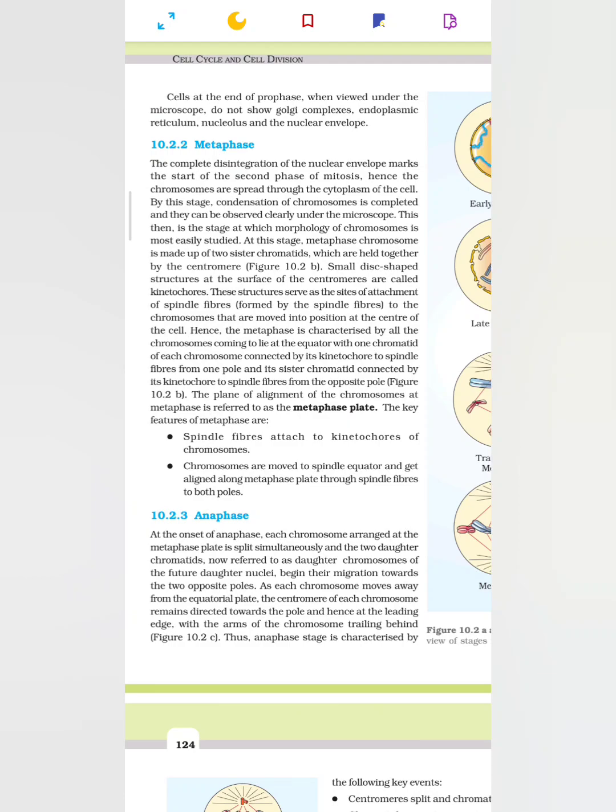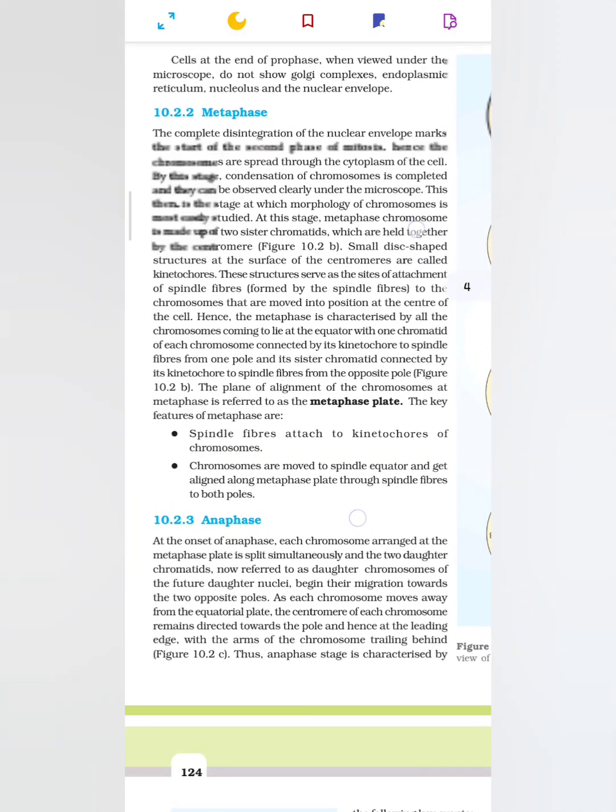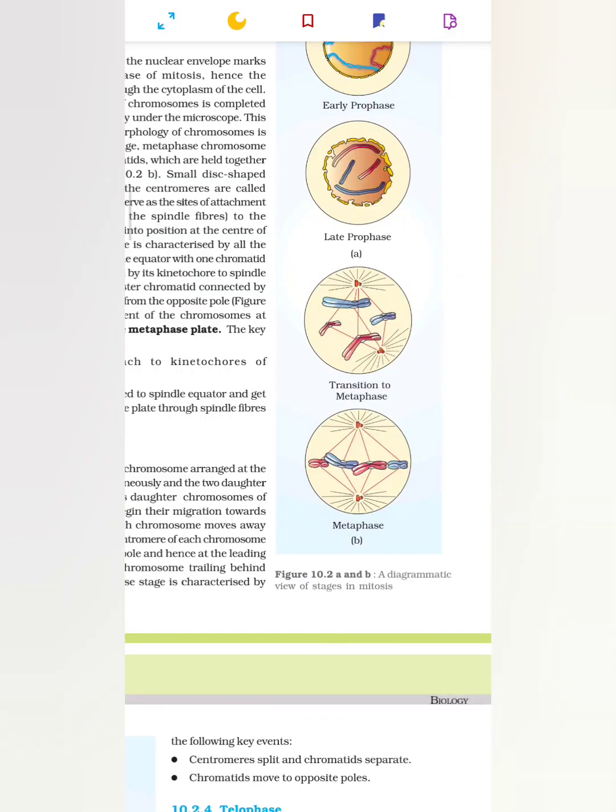10.2.2 Metaphase. The complete disintegration of the nuclear envelope marks the start of the second phase of mitosis. Hence, the chromosomes are spread through the cytoplasm of the cell. By this stage, condensation of chromosomes is completed and they can be observed clearly under the microscope. This then is the stage at which morphology of chromosomes is most easily studied. At this stage, metaphase chromosome is made up of two sister chromatids which are held together by the centromere. Figure 10.2b. This phase.